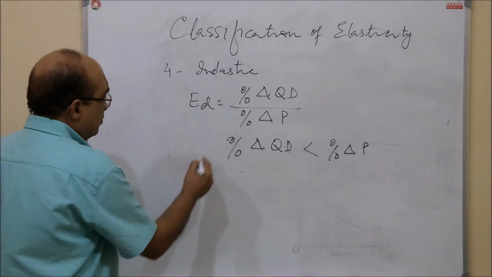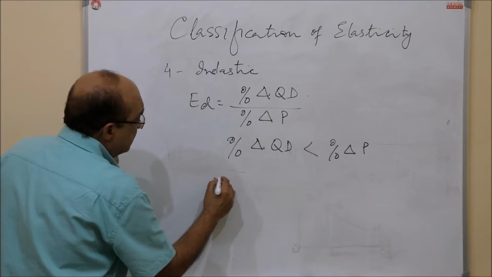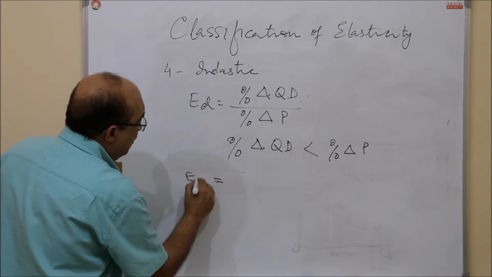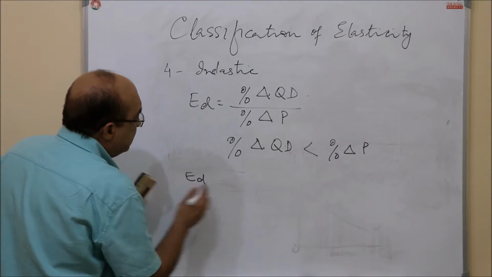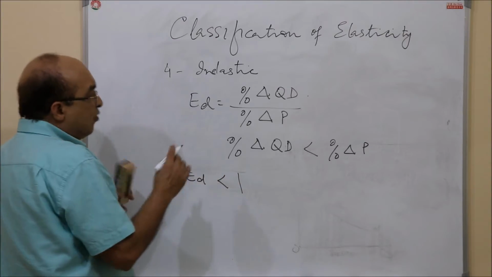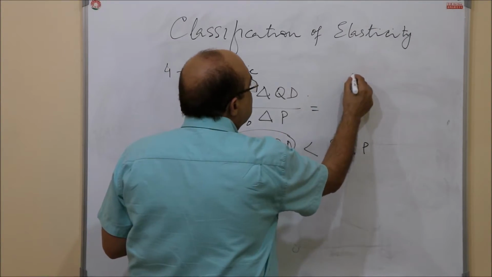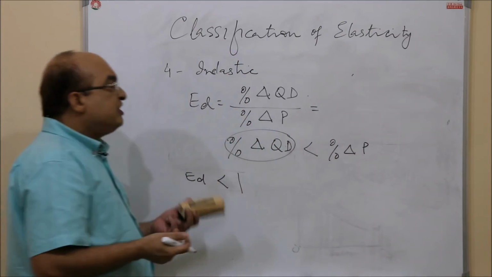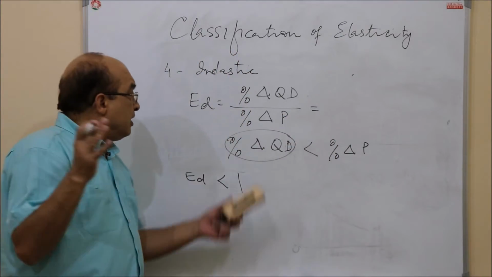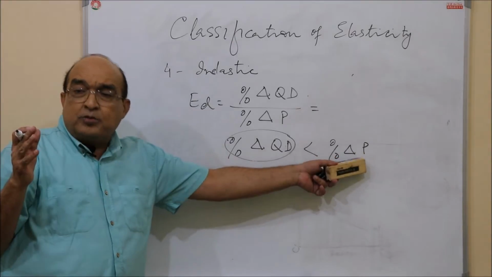So this will result in elasticity of demand to be less than 1. Why? Because this is the numerator, which in value terms is smaller than the denominator.